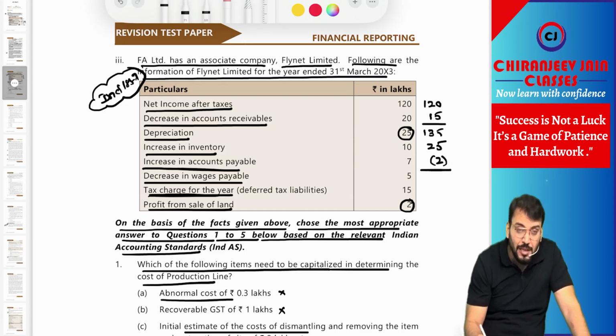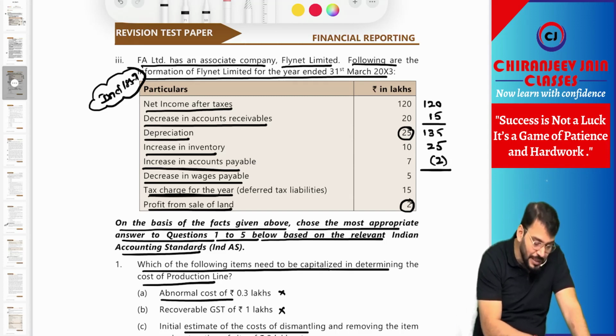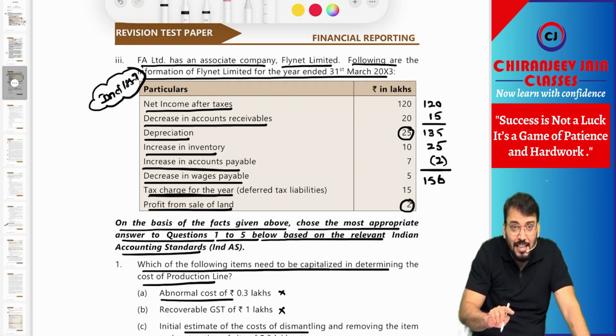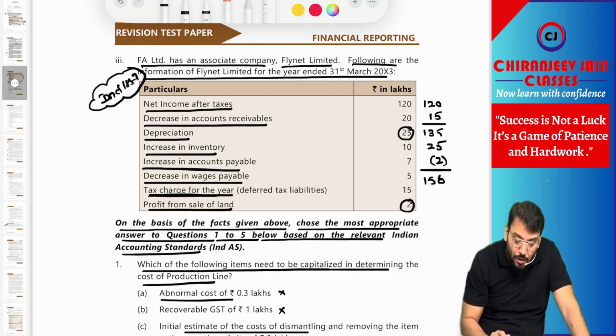So this will become operating profit before working capital changes: 135 plus 25 minus 2 is equal to 158. Then we'll do working capital changes. They have given a decrease in accounts receivable. A decrease in any operating asset will be added, so the 20 will be added.